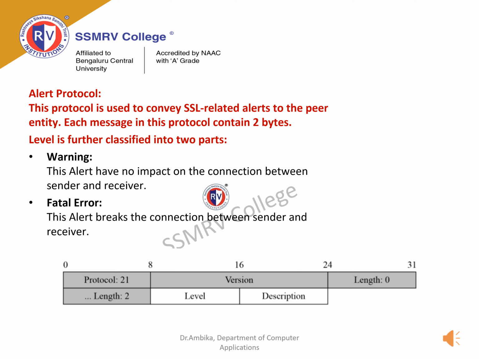Alert protocol is used to convey the SSL related alerts to the peer entities. Each message in this protocol contains 2 bytes. Level 1 is further classified into 2 parts. Warning: this alert message has no impact on the connection between the sender and the receiver. Fatal error: this alert breaks the connection between the sender and the receiver.